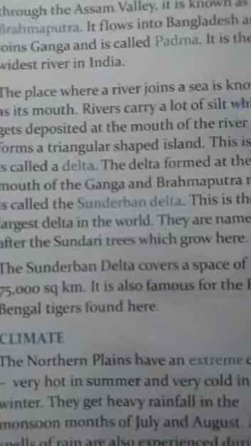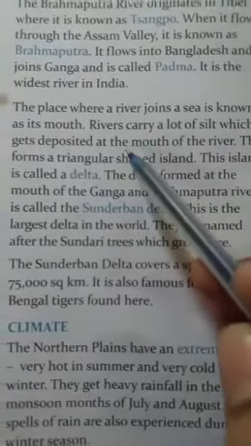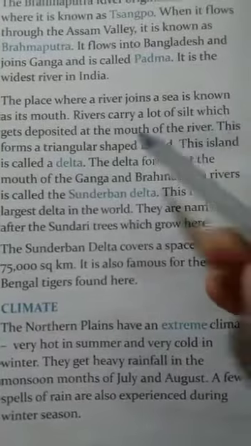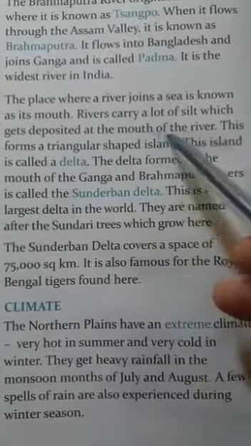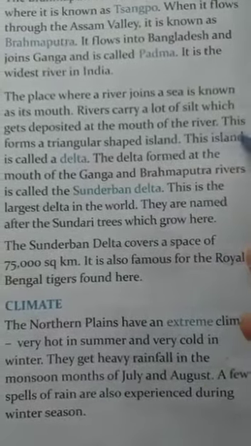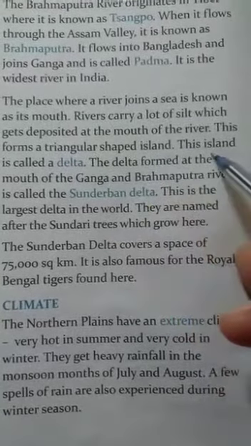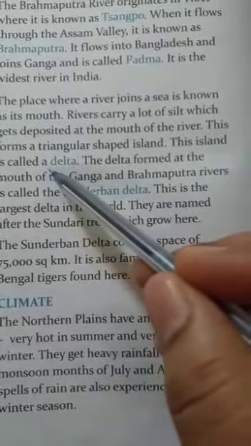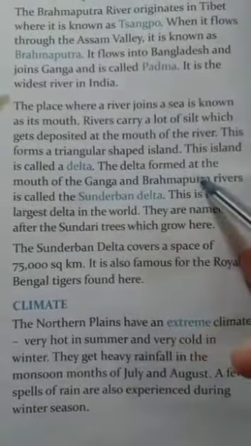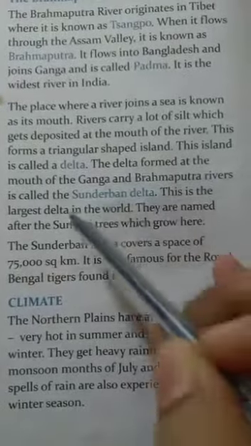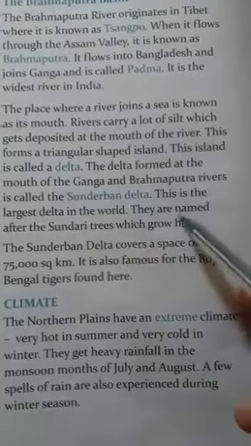India. The place where a river joins a sea is known as its mouth. Rivers carry a lot of silt which gets deposited at the mouth of the river. This forms a triangular shaped island. This island is called a delta. The delta formed at the mouth of the Ganga and Brahmaputra rivers is called the Sundarban Delta.